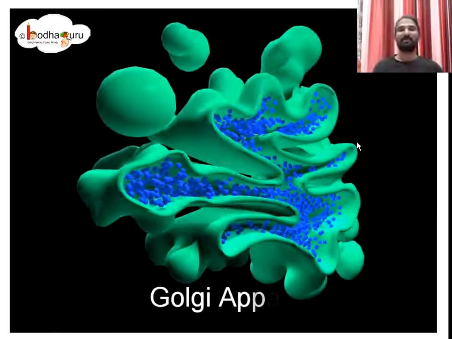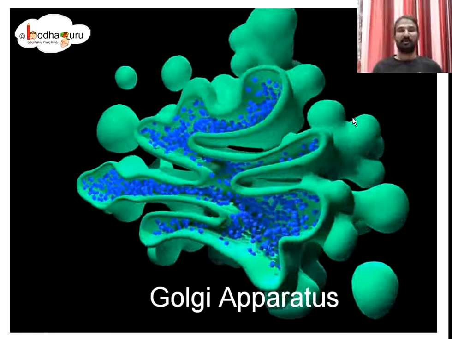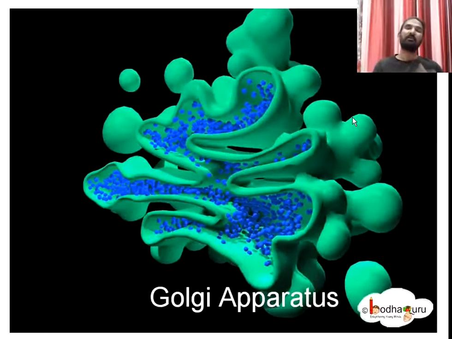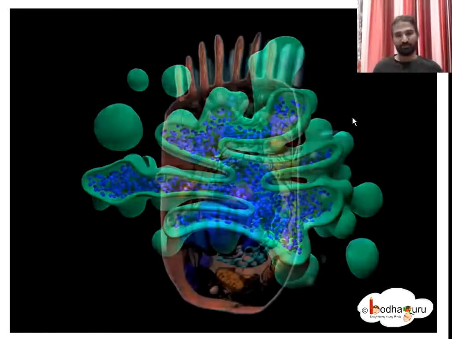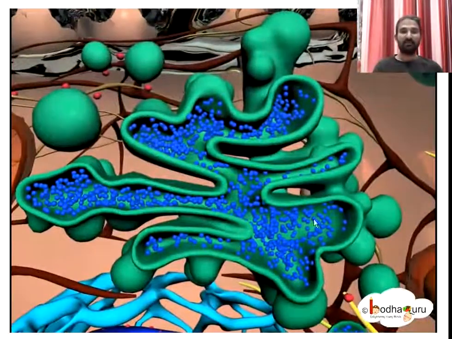Just see that. It is in vesicles, okay, that are mainly filled with different substances. These vesicles are mainly produced as membrane-bound spherical bodies. Those spherical bodies move from one place to another place, and they can transport the material which is produced by the cell.